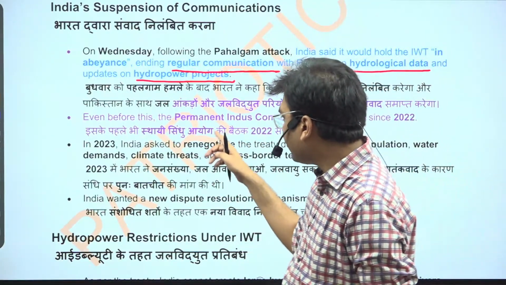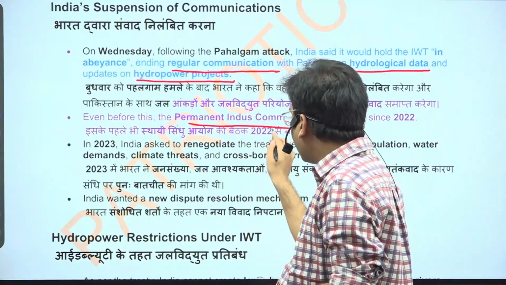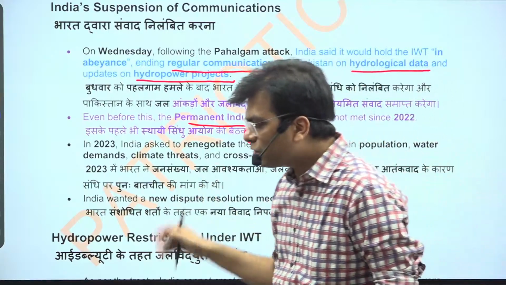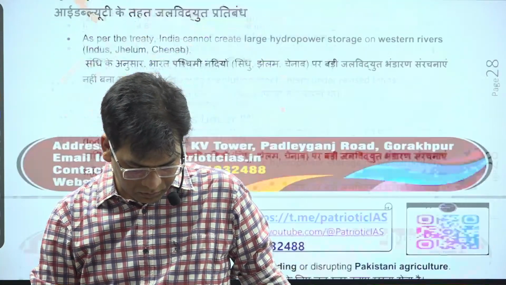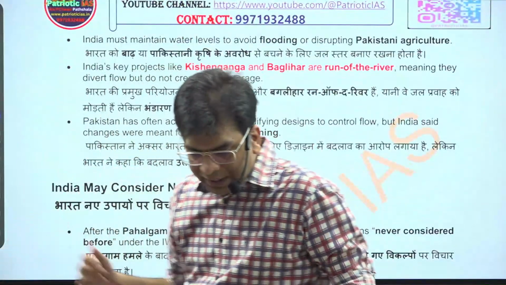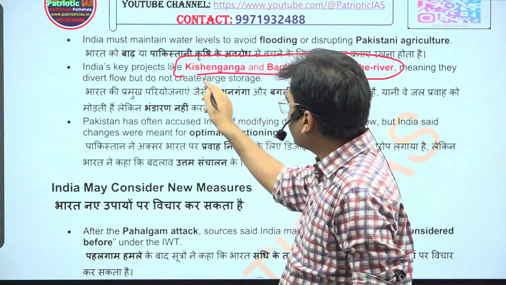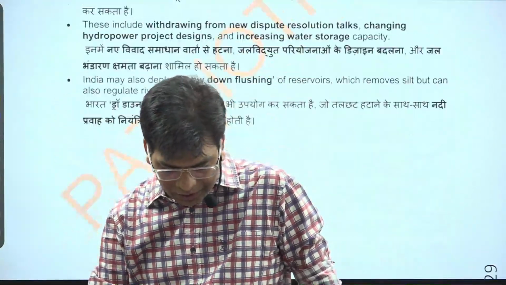You will see that even before this, the Permanent Indus Water Commission was not functional, and it has not been functional since 2022 itself. So these are the things that you should consider, you should remember. We already discussed that the Kishan Ganga project and Baglihar project are already on halt. This is due to the objection from Pakistan that we should complete.